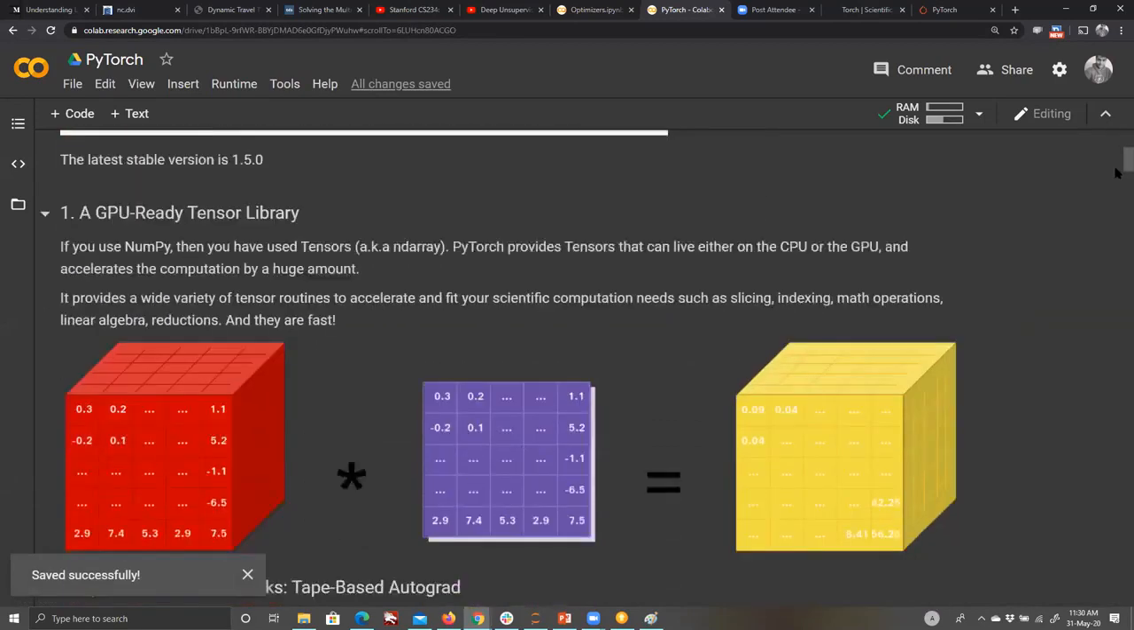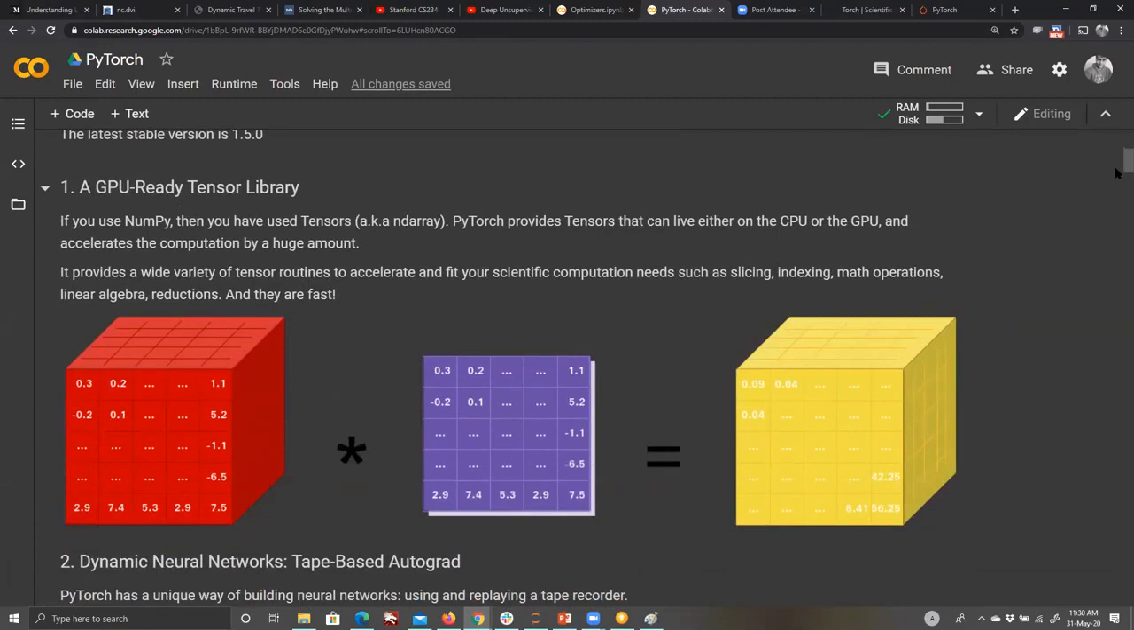So what are the features here? We have a GPU-ready tensor library. It's very similar to the ndarray of NumPy, and there is not much difference here. Almost all the operations which you can do on NumPy can be done on these tensors as well. And the best thing, which has also been implemented in Keras, is that you can directly feed a NumPy array. You do not need to convert it into any internal type; it will do it automatically. You can do any standard mathematical operation.